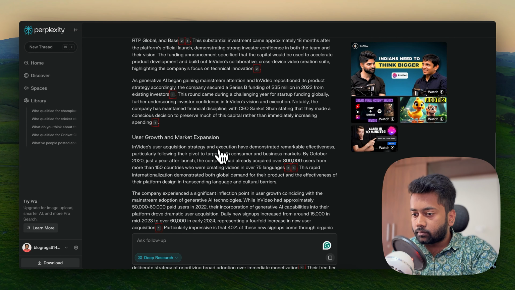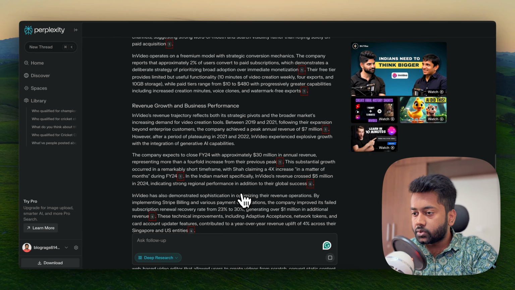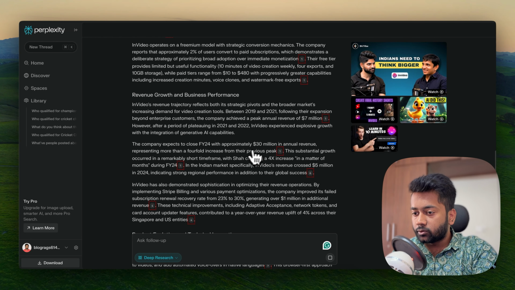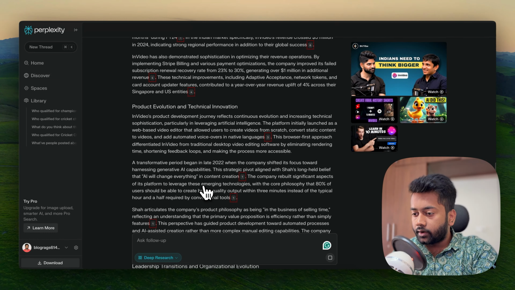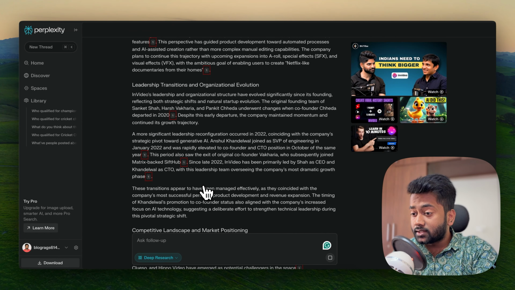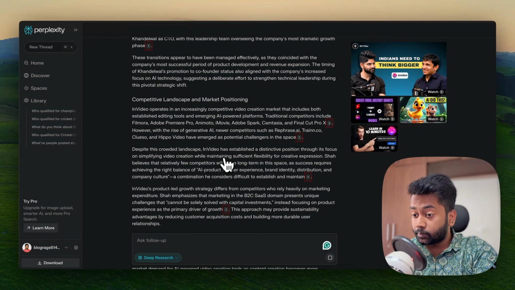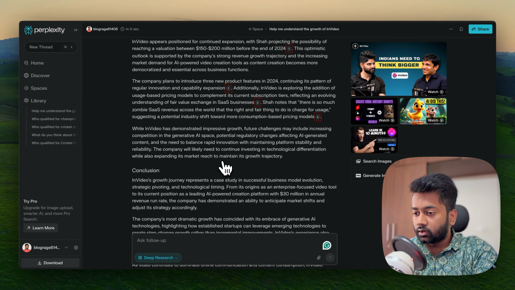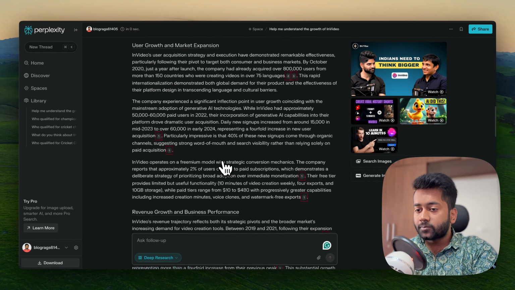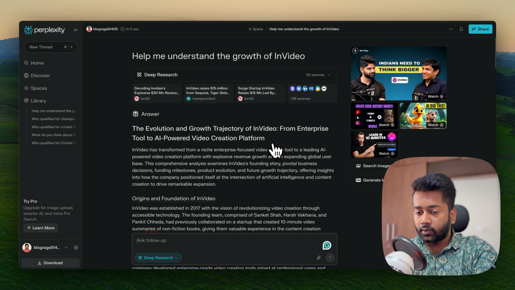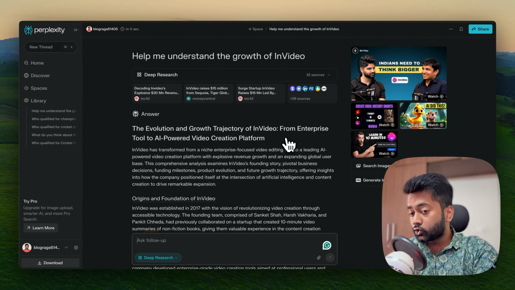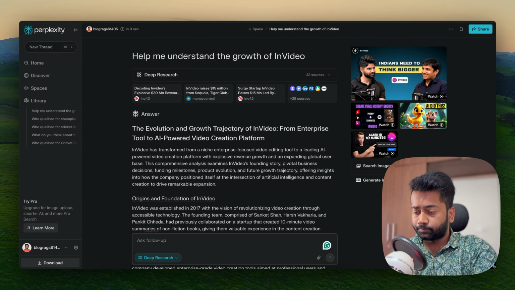And then how did it grow, right? By October 2020, the company acquired 8 lakh users. And so it really goes deep, right? It talks about, hey, it did 30 million in ARR in FY24. Similarly, leadership and organization changes, competitive landscape and market positioning, future growth, conclusion as well. So it's pretty useful. I used it for my video as well, and I really found value in terms of it gives you the whole journey, right? From when it started to its current.